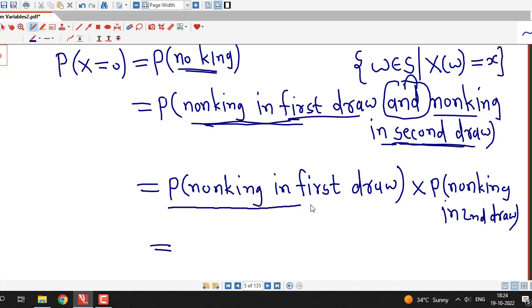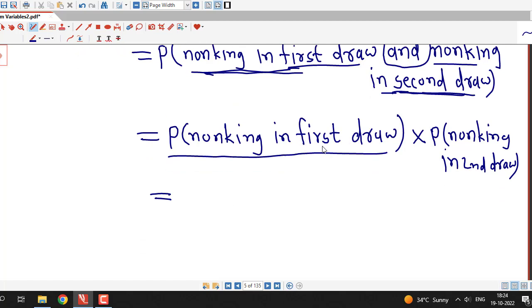Now how to obtain this probability? We are selecting one card in the first draw and finding the probability that the card is not a king. We know that the total number of cards is 52 and there are 4 kings, so the remaining cards are non-king. So there are 48 possibilities in favor of non-king. So the probability of non-king in the first draw is 48 by 52.